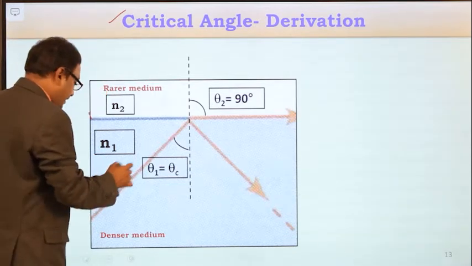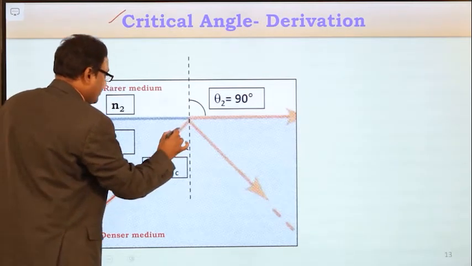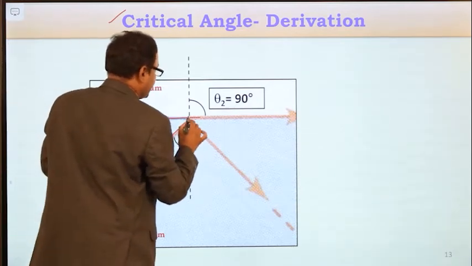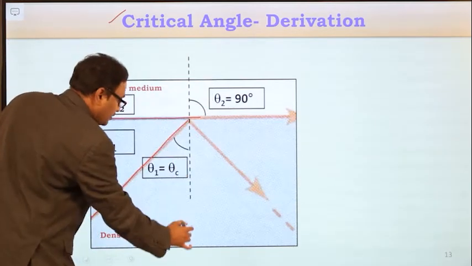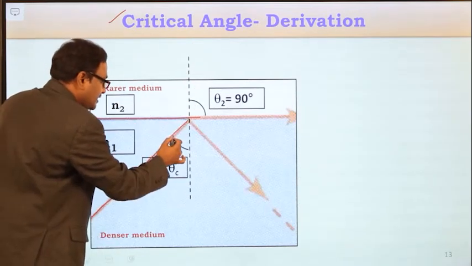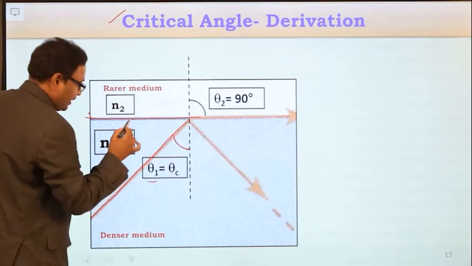The light ray is traveling from denser medium towards the rarer medium, this line represents the surface of separation, and this is the normal drawn to the surface of separation. With respect to this normal, the incident light ray maintains an angle equal to θ1.